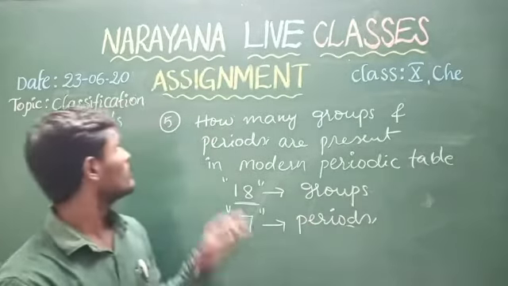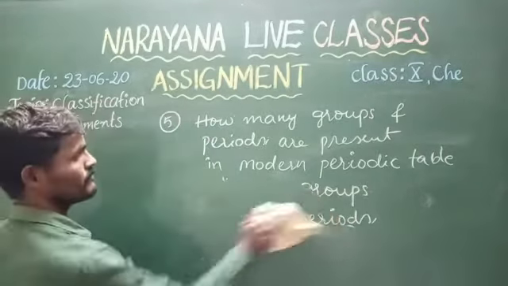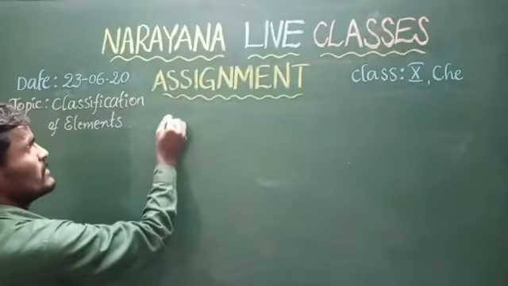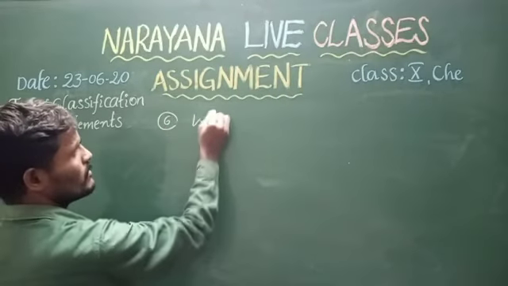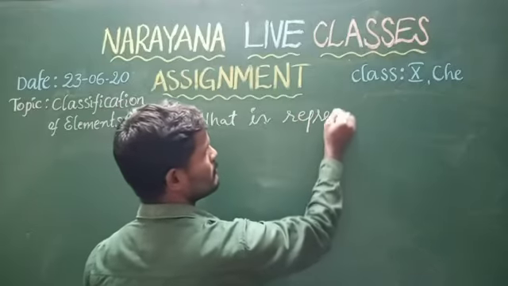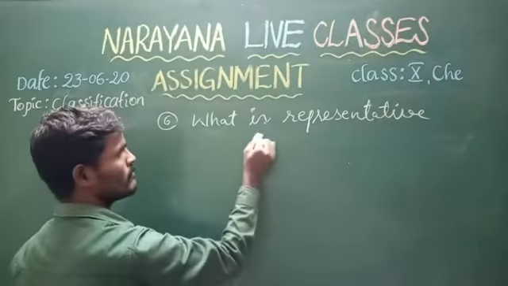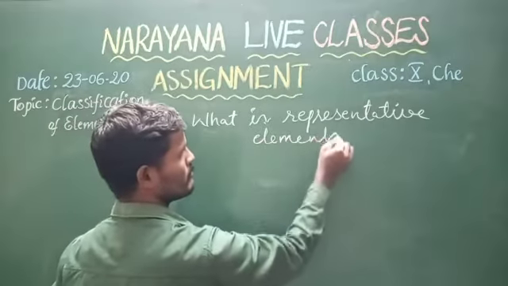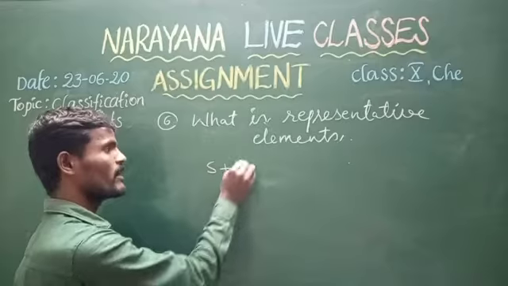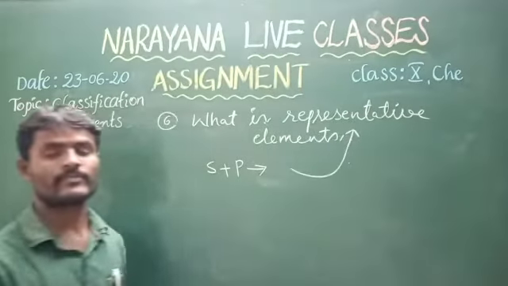Next, come to our sixth question, that is, what are representative elements? S block and P block. S and P block elements together are called representative elements.